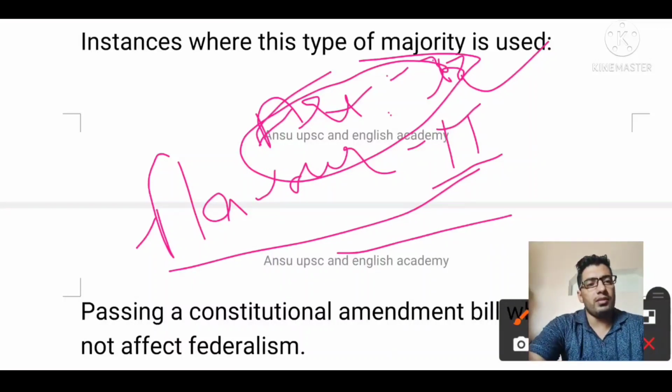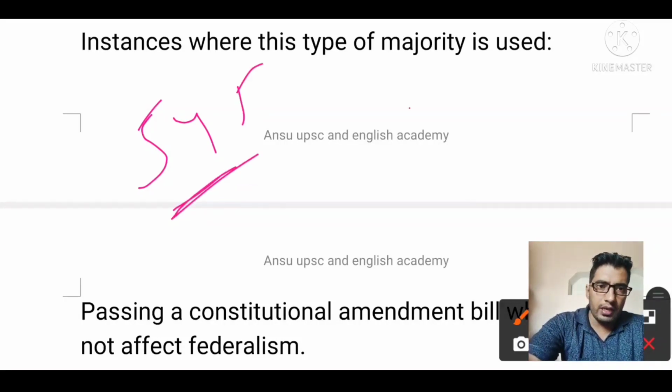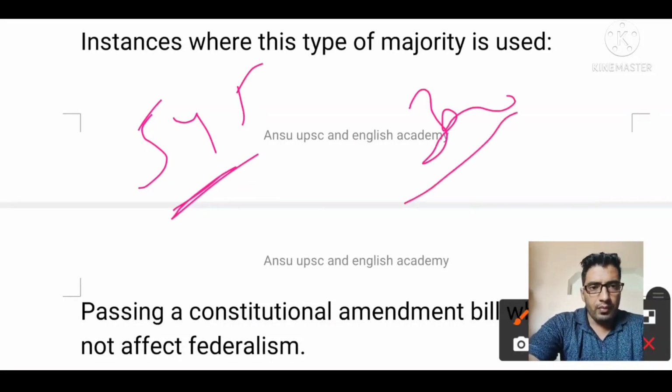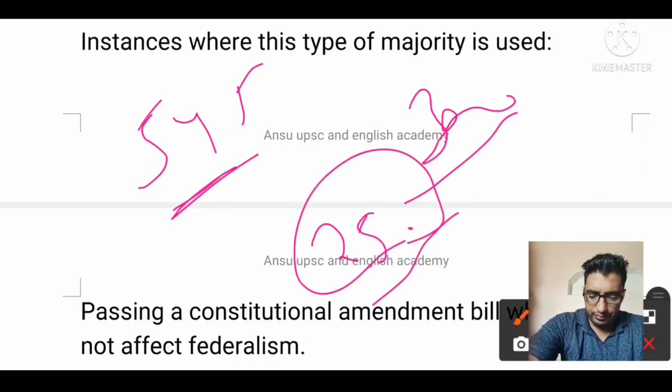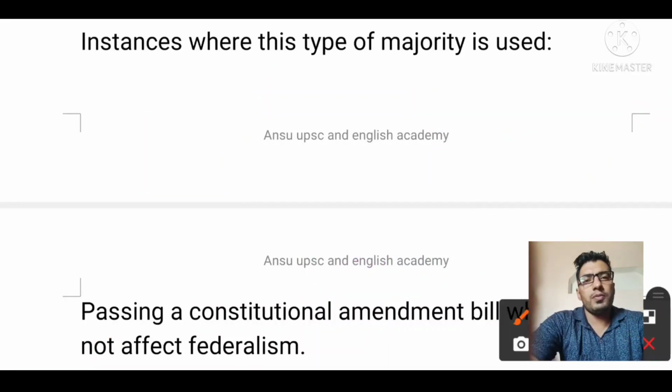Total strength is 545, and 300 are present, and 250 are in favor, and absolute majority. Let's suppose the strength is 500.